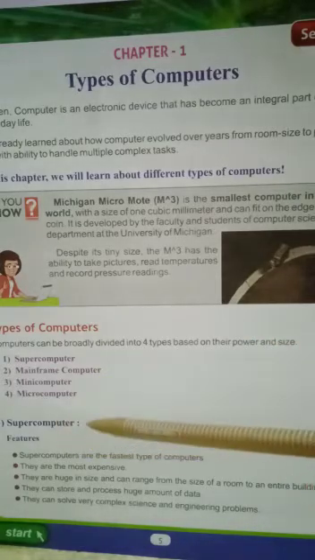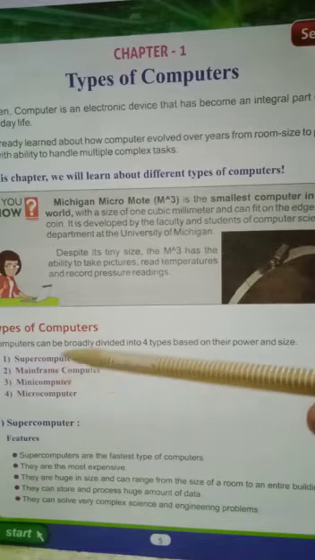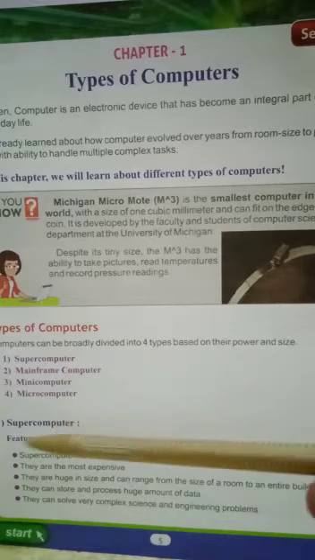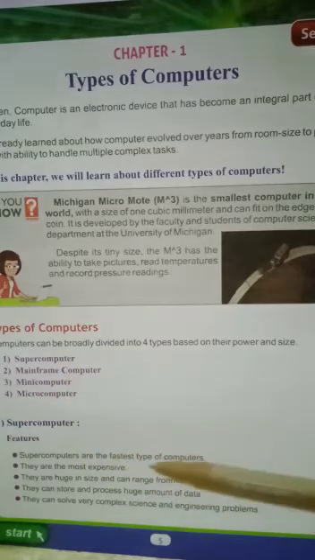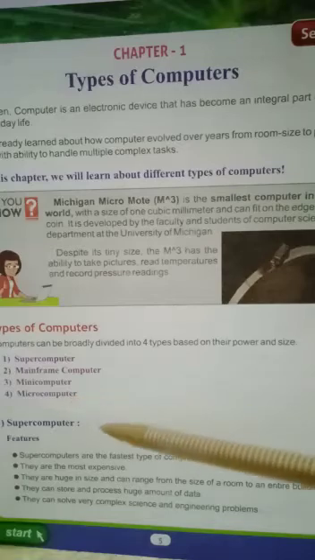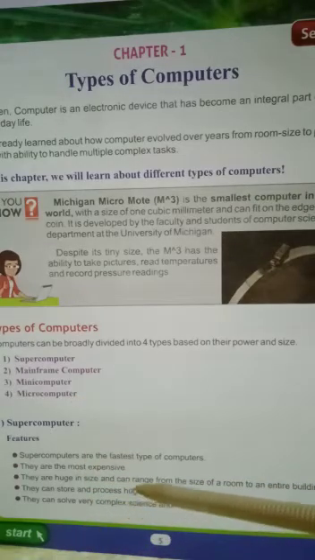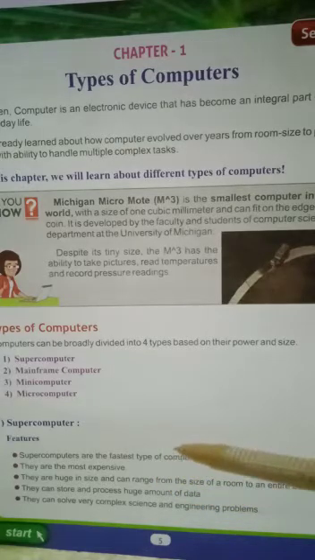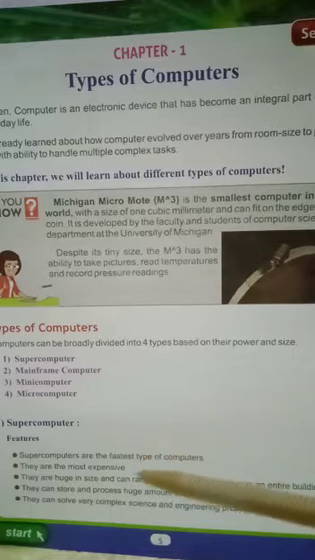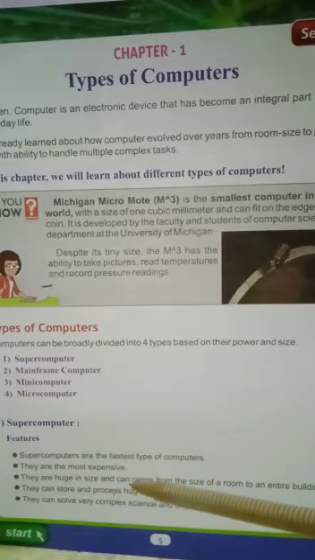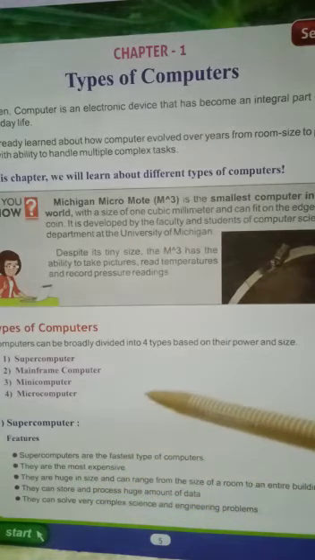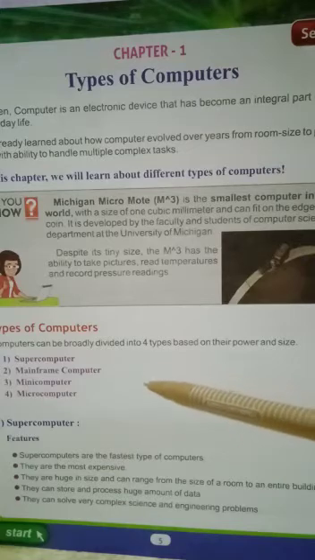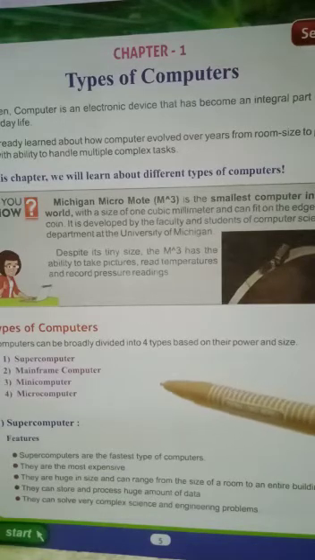Let us discuss each one. What is a supercomputer? What are the features of the supercomputer? It is a very fast type of computer, very fast compared to all the other computers. It is the most expensive.